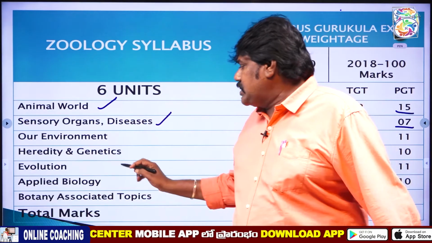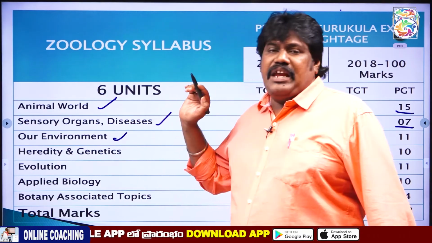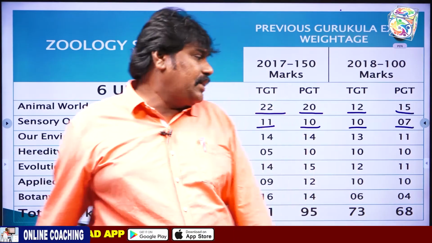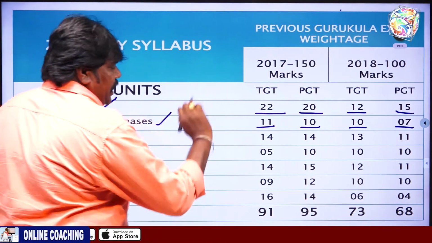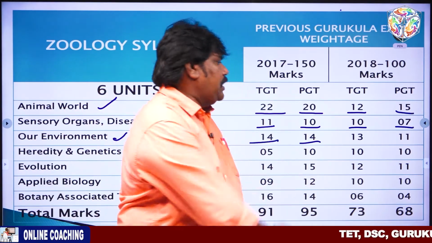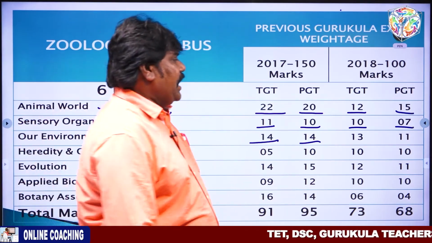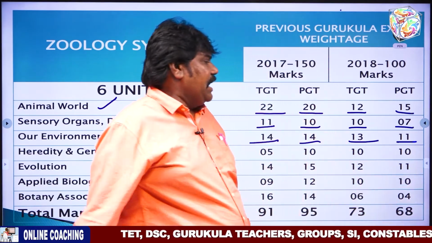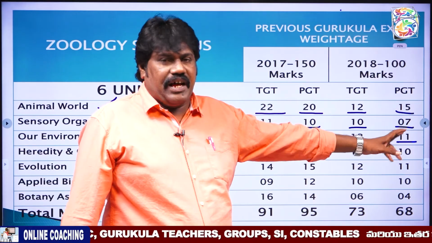That's why most of the questions came from our environment after the animal world. Look here: in the 2017 exams, 14 questions came in PGT and TGT, and in 2018, 13 questions from TGT and 11 questions from PGT were asked.